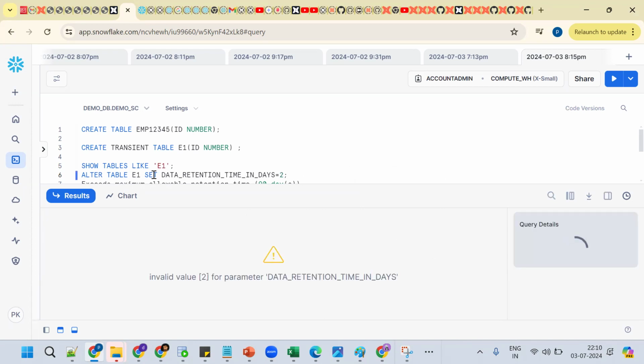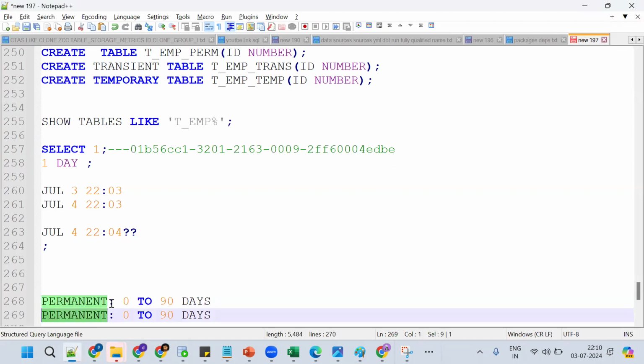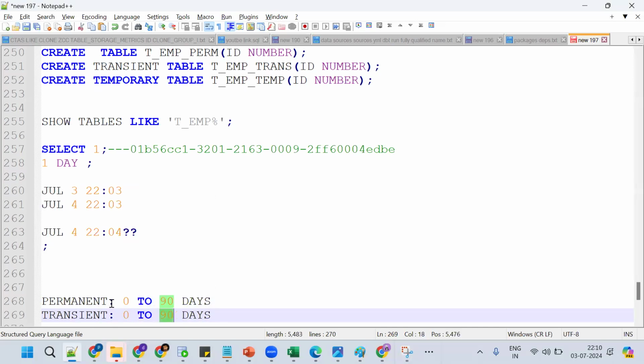Now what happened? Tell me. So for a transient table, how many days? Transient table, how many days? It will be 0 to 1 day. 0 to 1 day only, 1 day only.